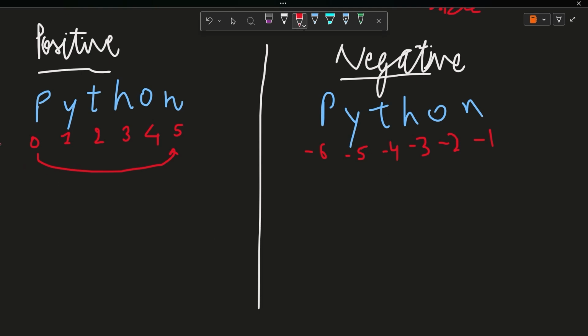This is the difference. Positive indexing starts from the left hand side at 0 and increases by 1 in the positive direction. Negative indexing starts from the right hand side at -1 and increases by 1 in the negative direction. So this is the basic difference.